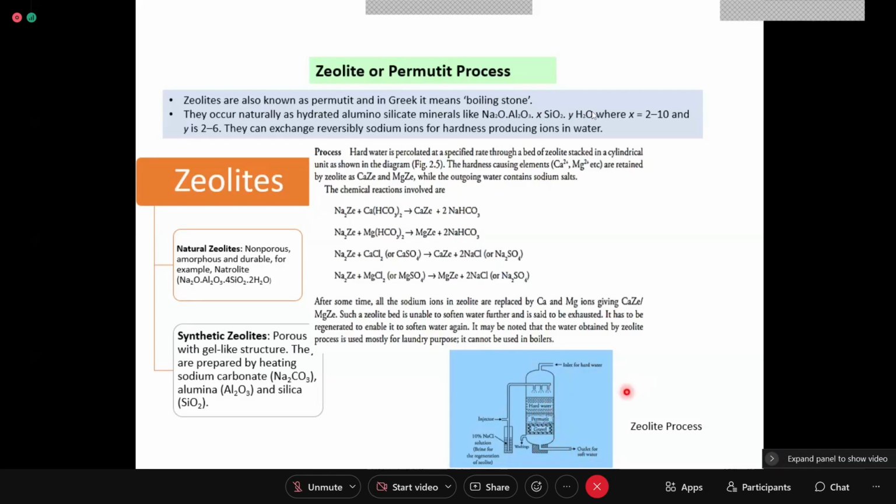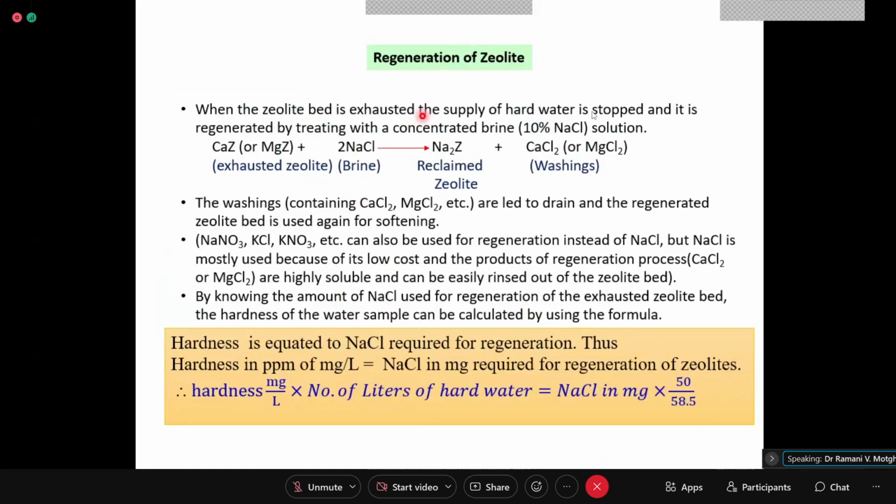Okay, so this is how the zeolite process works. The zeolite process works in a cycle of softening and regeneration run. Half the process is softening, half the process is regeneration. The washings containing calcium chloride and magnesium chloride are led to drain, and the regenerated zeolite bed is used again for softening purpose.